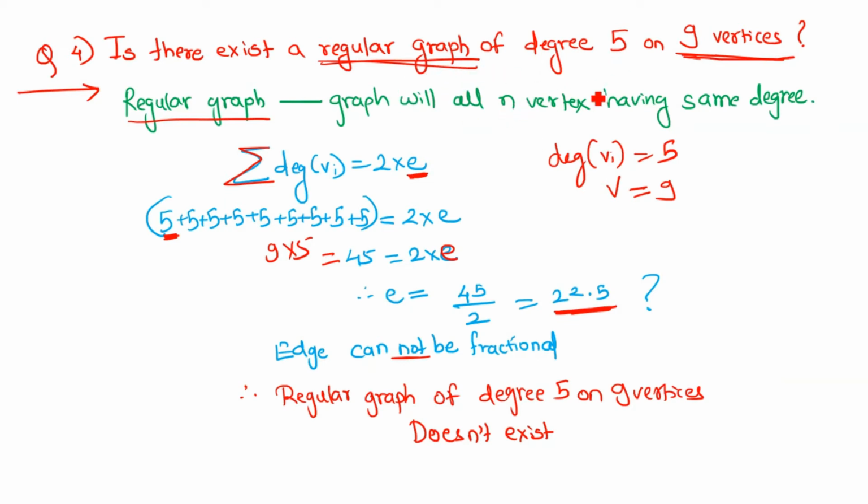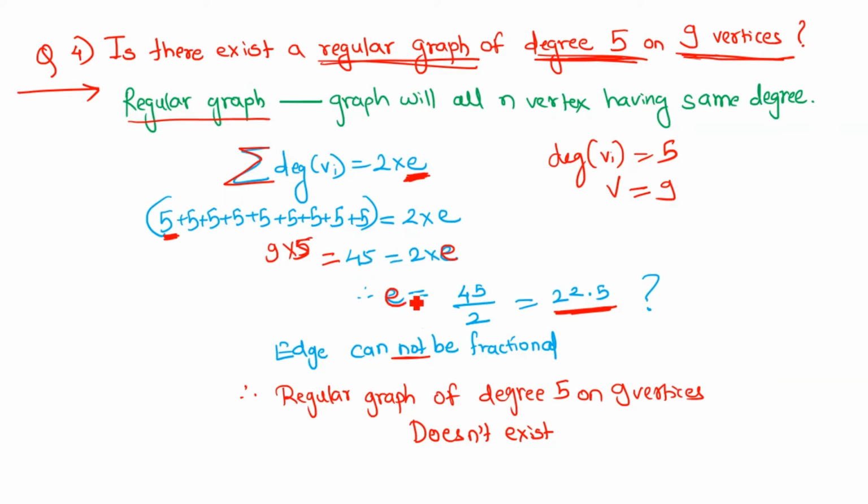So we will use the handshaking lemma. The graph has degree 5 on 9 vertices, so each and every vertex has degree 5, and there are 9 vertices in total. We use the formula: the summation of the degrees of every vertex is equal to 2 into edges. The count of edges is not given, so we will find it. We perform 5 plus 5, 9 times. So it will be 9 into 5, which is 45, equal to 2 into edges.